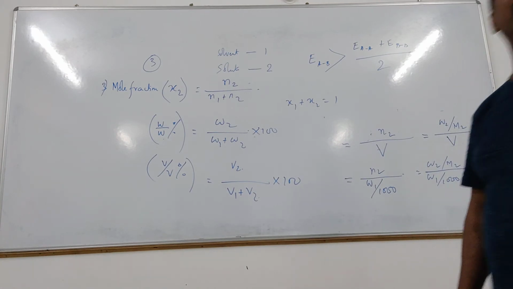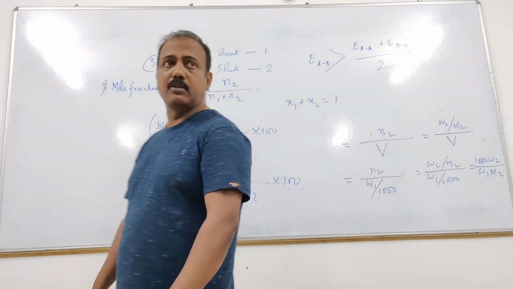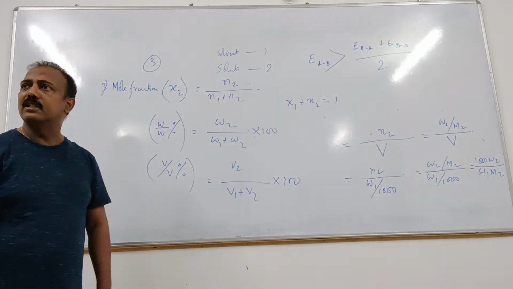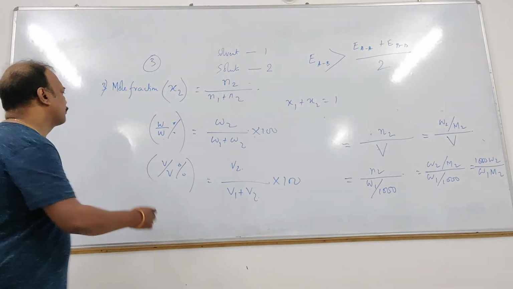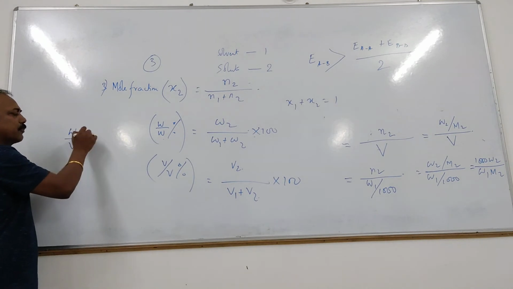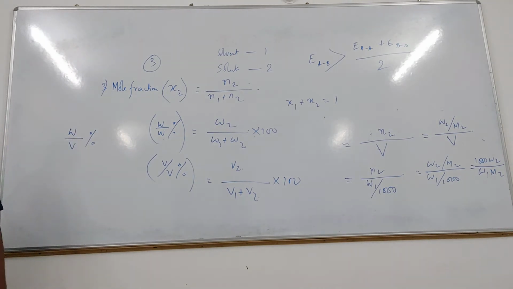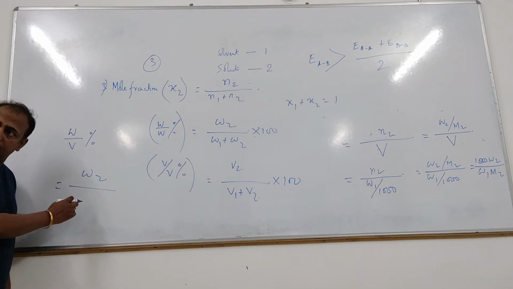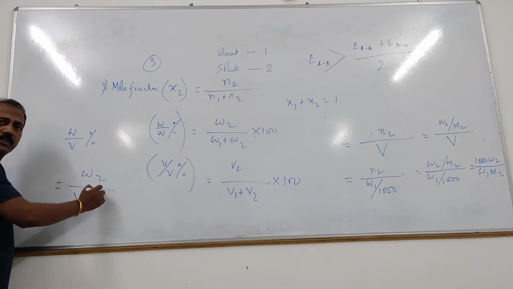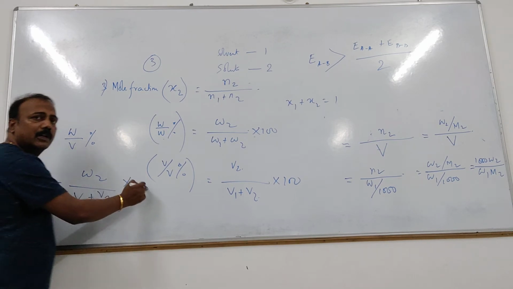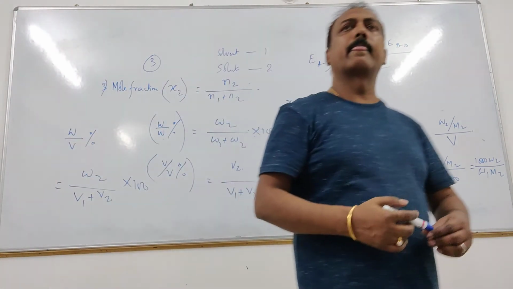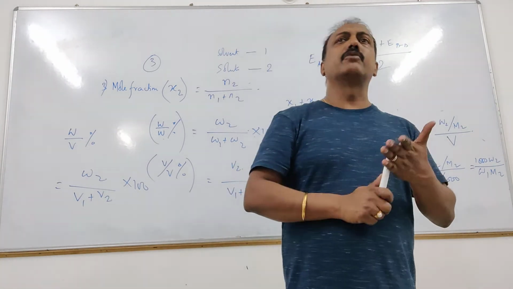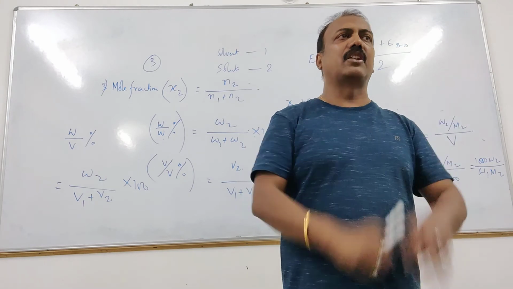It is mainly used when two liquids are mixed. When two liquids are mixed, we take the volume of both and mix them. Medicines are prepared using this term. Another one is weight to volume percentage. It is weight of solute divided by total volume, V1 plus V2, into 100. Done?